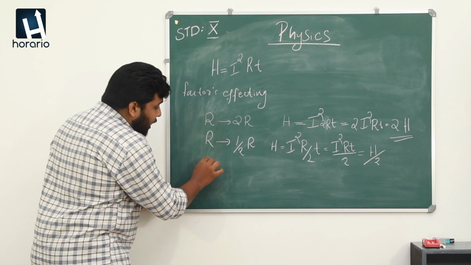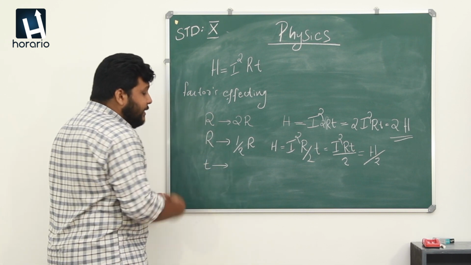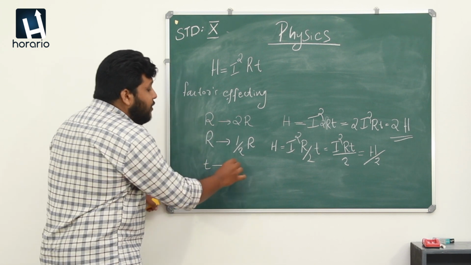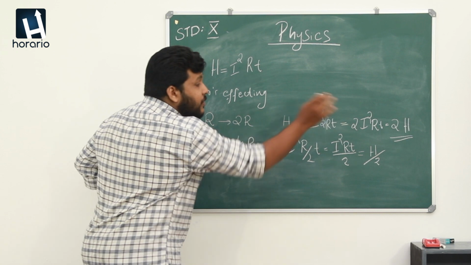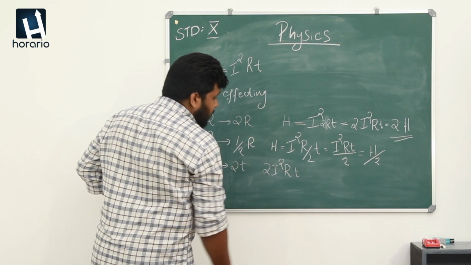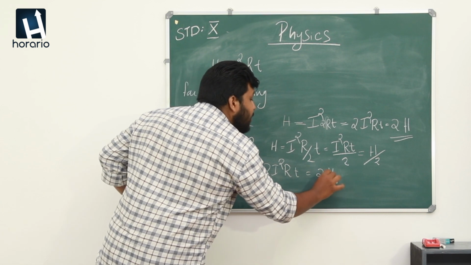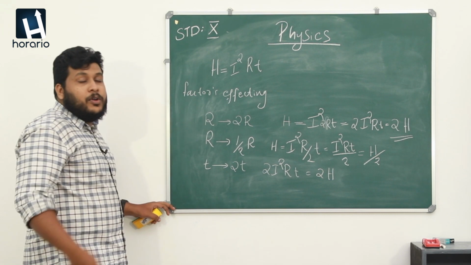What happens when there is a change in time? Considering the change in time like this, the time is doubled, 2t. So, the corresponding effect in the equation will be 2I²RT. So, the effect is 2H, which means when the time is doubled, the heat energy produced is also doubled.